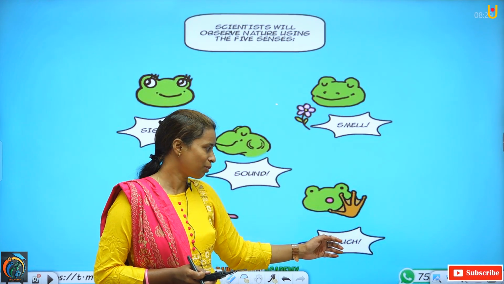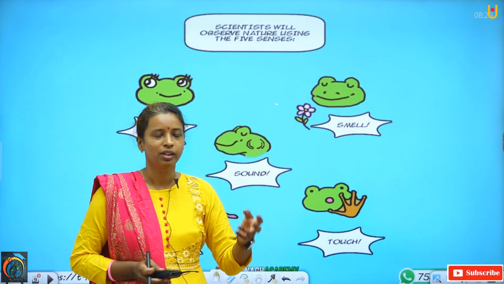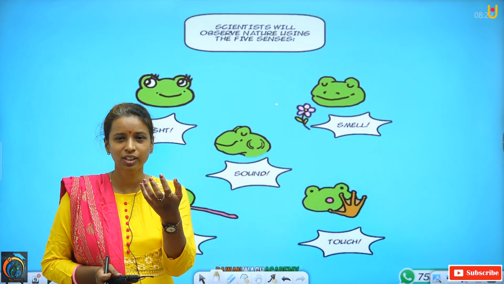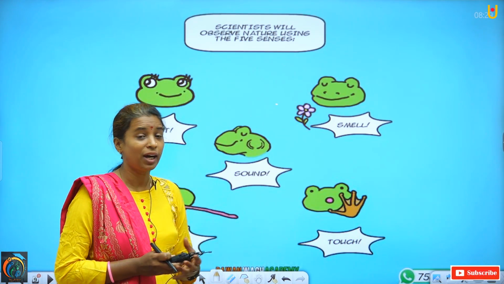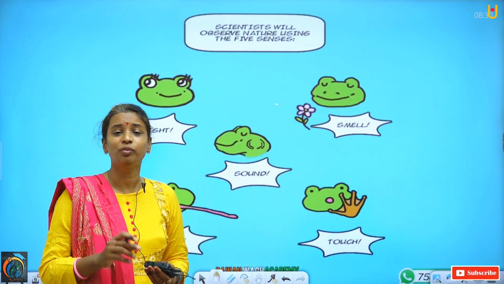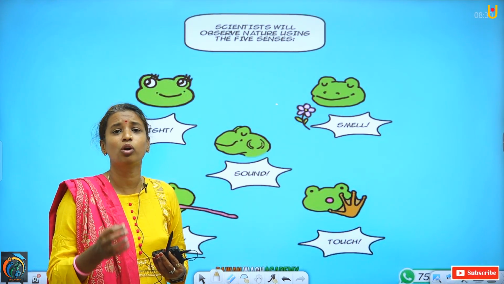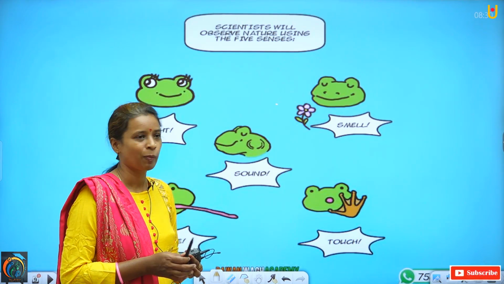Let us take an example. If we are touching the petals of a rose flower, it gives us a soothing feeling. But if while touching that rose, we accidentally come across its thorns, if we touch the thorns, what will happen?